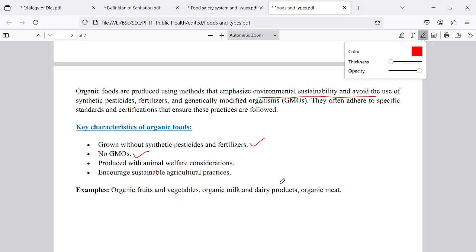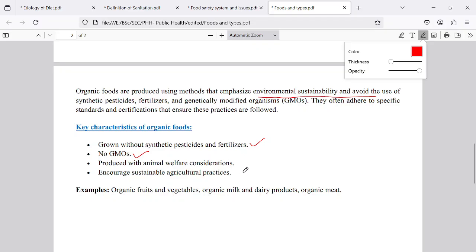But some organizations are advising not to use genetically modified organisms or bt brinjal. However, that is different in different countries. In America bt brinjal is used, but in India it is opposed.